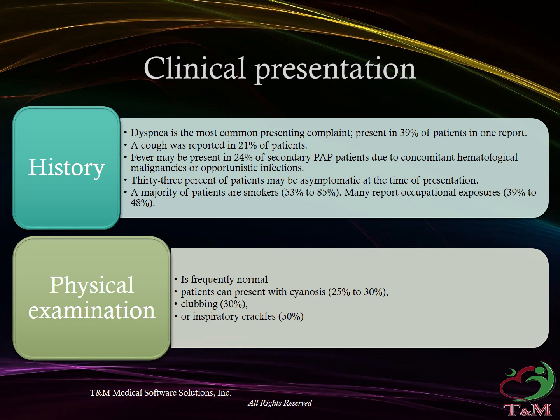Clinical presentation. History. Dyspnea is the most common presenting complaint, present in 39% of patients in one report. A cough was reported in 21% of patients. Fever may be present in 24% of secondary PAP patients due to concomitant hematological malignancies or opportunistic infections. 33% of patients may be asymptomatic at the time of presentation. A majority of patients are smokers, 53% to 85%. Many report occupational exposures, 39% to 48%.